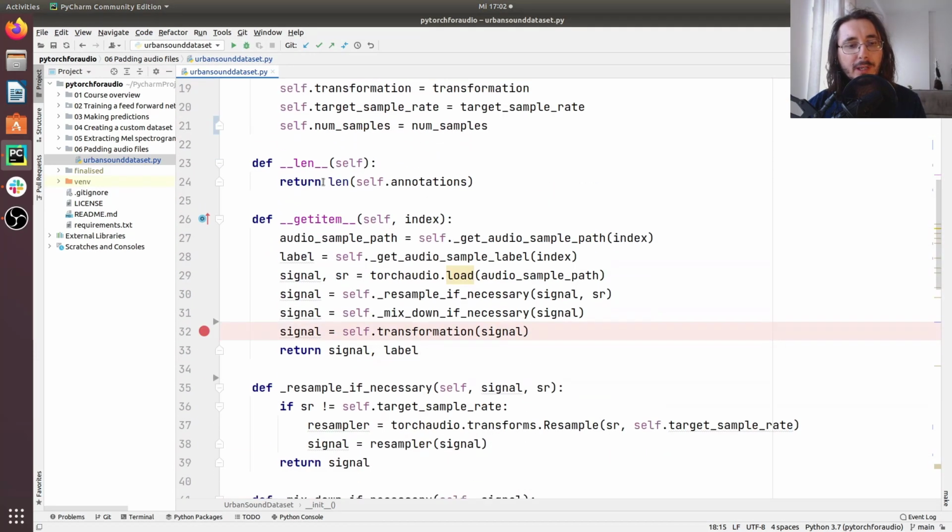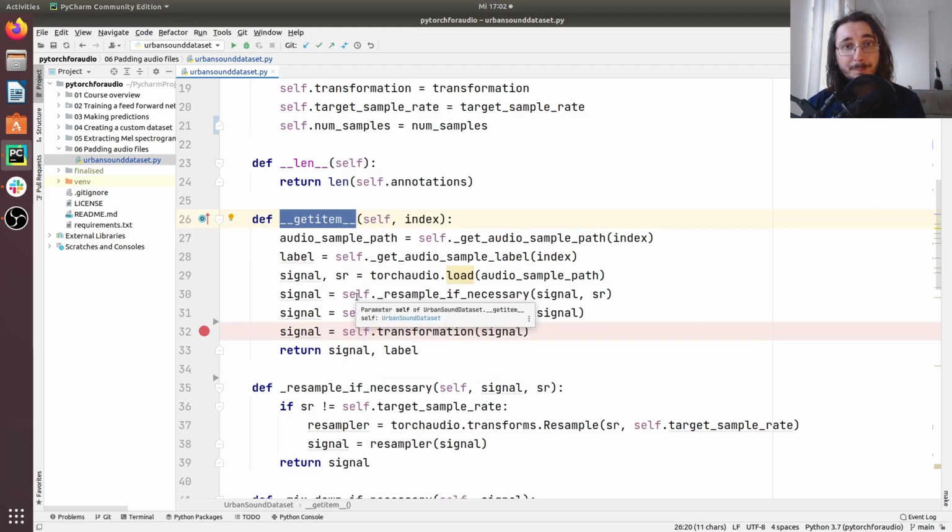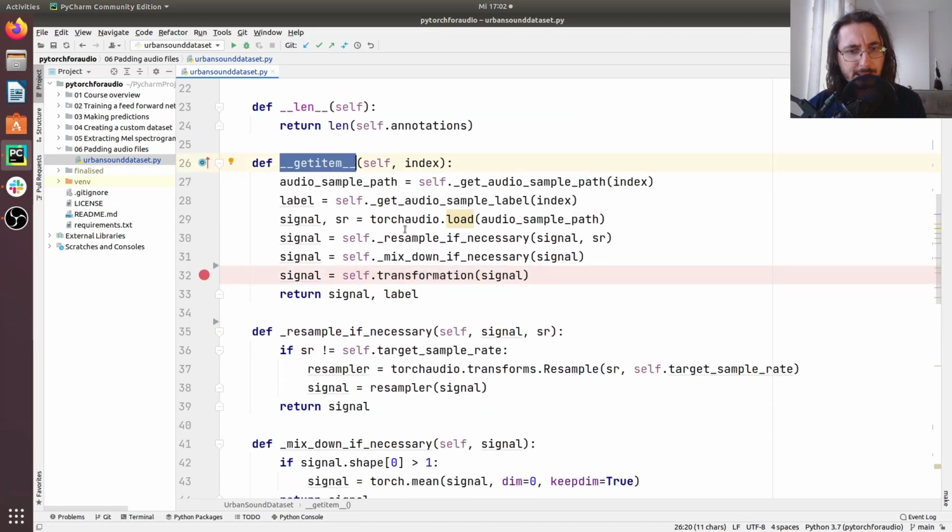Now let's jump on and modify the getItem method so that we can cut or pad the signal depending on whether we have more or fewer samples than the expected ones. Okay, so let's take a quick look at this. Let's start with the signal.